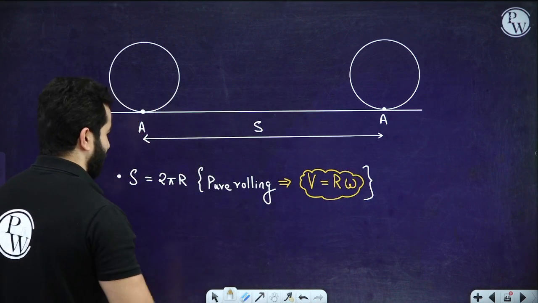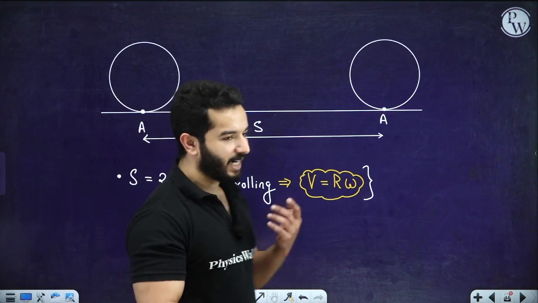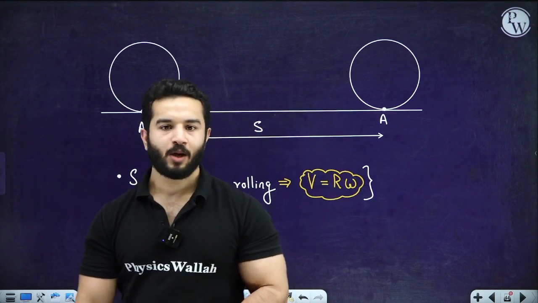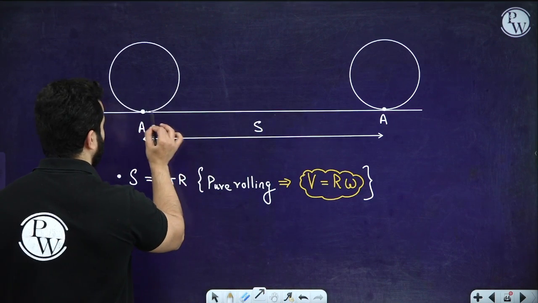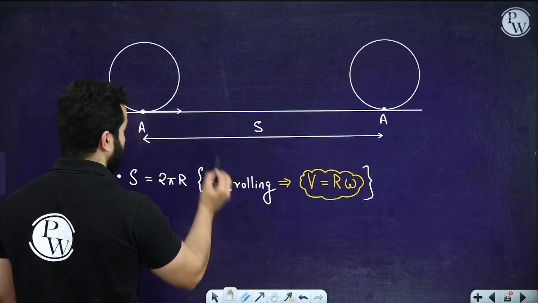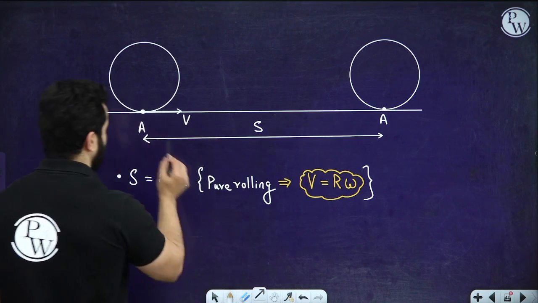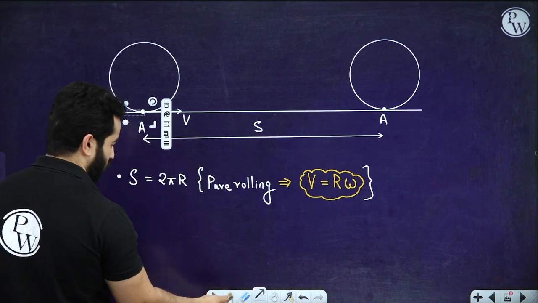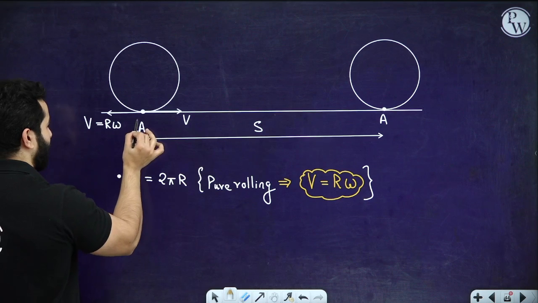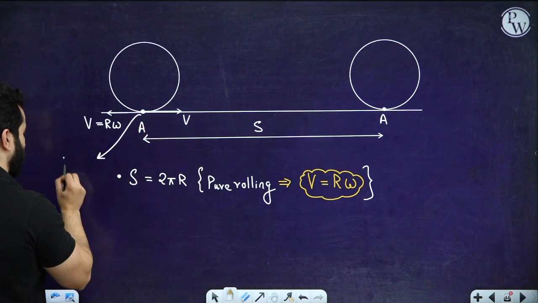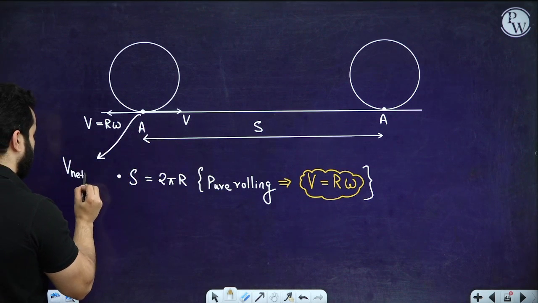Alright. Now we can actually rewrite this in many ways. What does it mean? If V equals R omega, it means that the net velocity over here, we have got V, and in the backward direction we have got R omega, which is also equal to V. So the net velocity of this point is going to be 0.